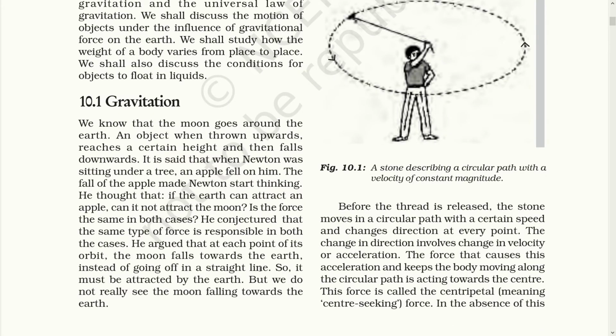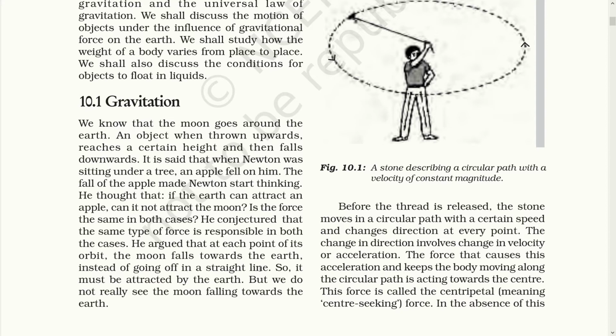You will find that before the thread is released, the stone moves in a circular path with a certain speed and changes direction at every point. As you can see in the diagram, the dotted parts are the points where the stone changes its position. The change in direction involves change in velocity, or acceleration.